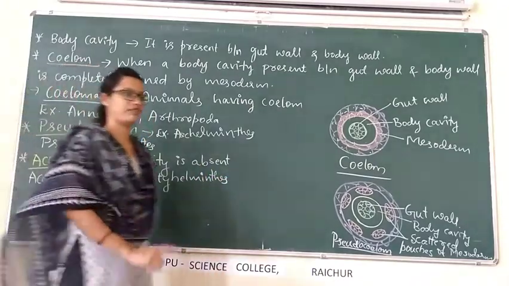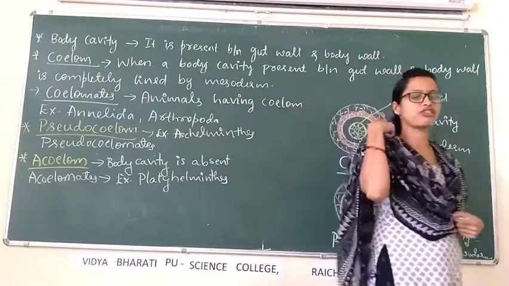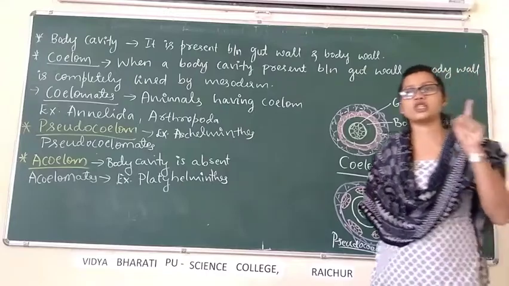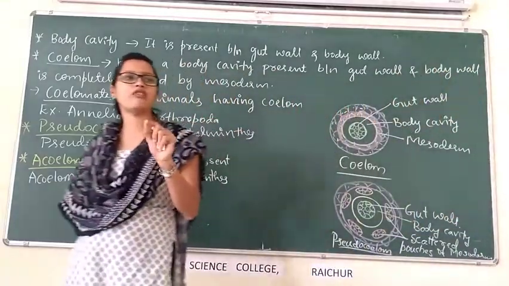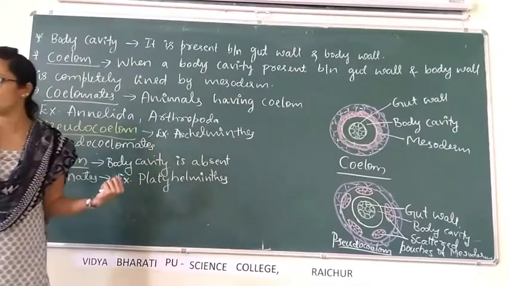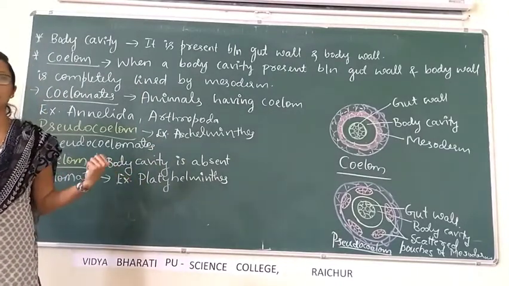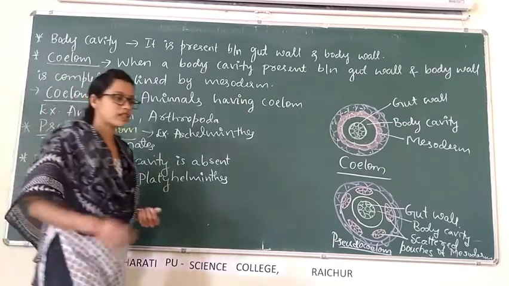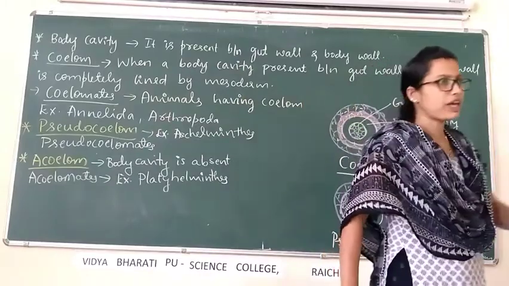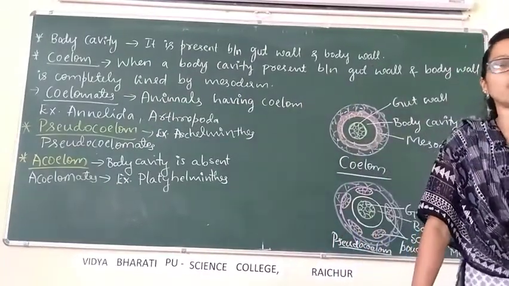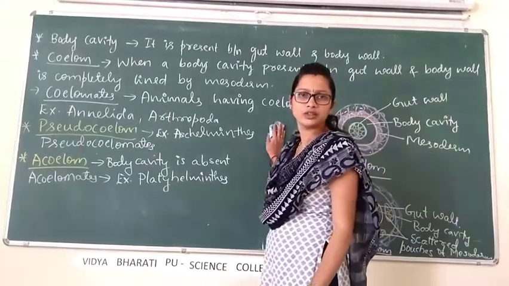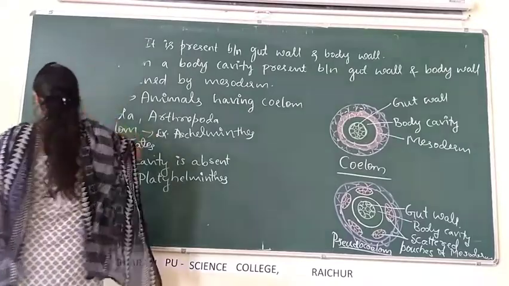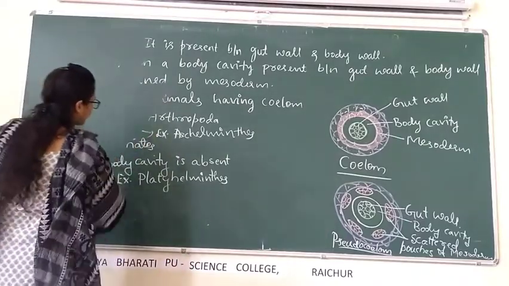One example is enough. Usually they will ask this question for 1 or 2 marks. What is coelom? What is coelomates? And in which phylum can we observe coelom or pseudocoelom? Like this, they will ask. What is coelom and what is pseudocoelom? Important. This is about body cavity. Based on the presence or absence of body cavity, animals are classified. Next one is segmentation.